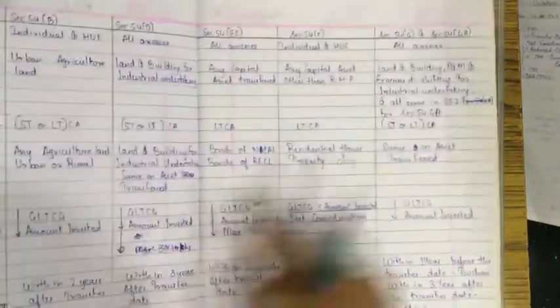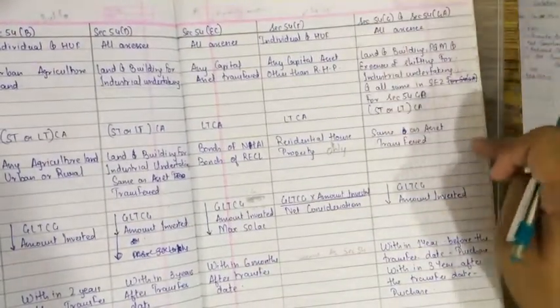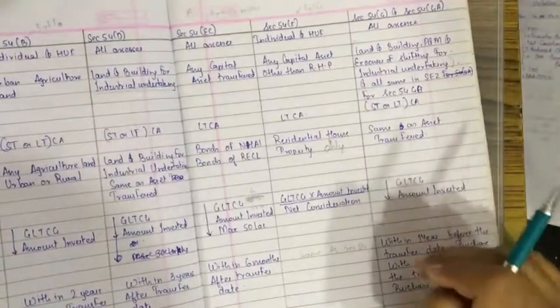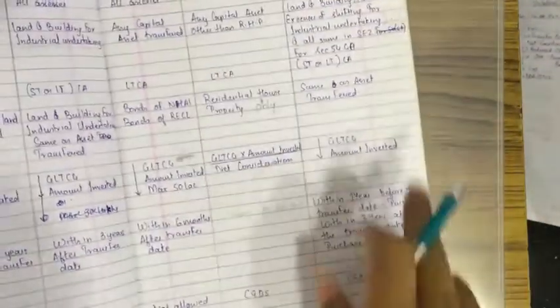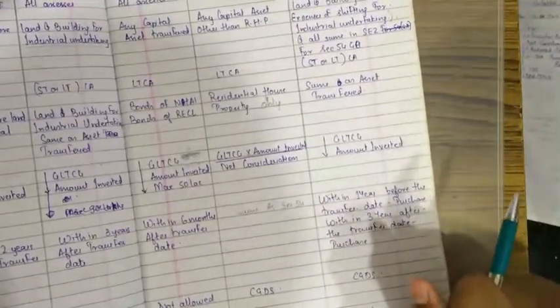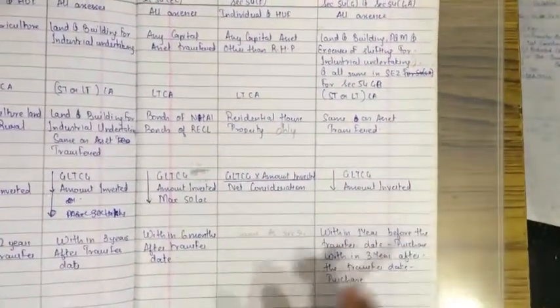undertaking. Same as asset transfer, don't write same as asset transfer, write the same till undertaking in domestic tariff area, that is DTA. So exemption is gross long-term capital gain or amount invested, whichever is lower. Now you are familiar with it, so I don't need to explain again and again what it is.